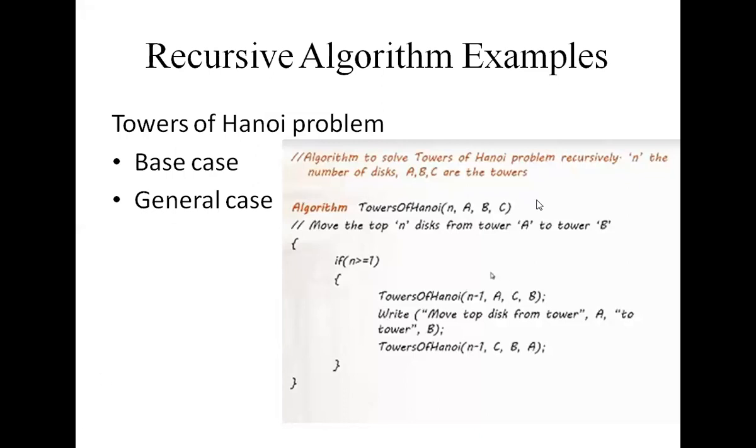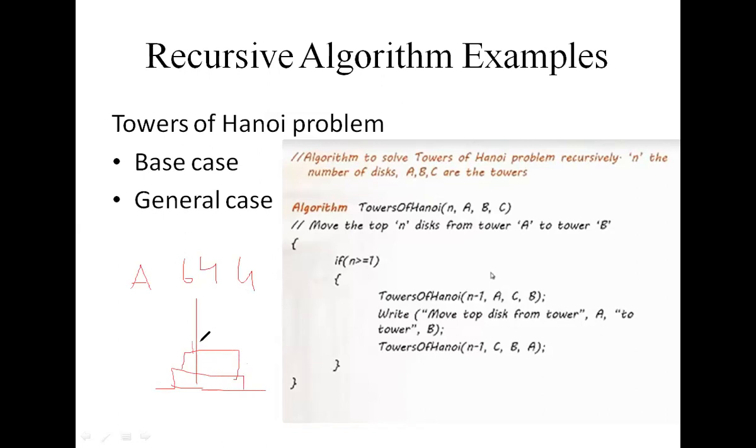We labeled it as A with 64 golden discs. The discs were of decreasing size and were stacked on the tower in decreasing order of size, bottom to top. So they are stored in decreasing order from bottom to top, just in this manner.